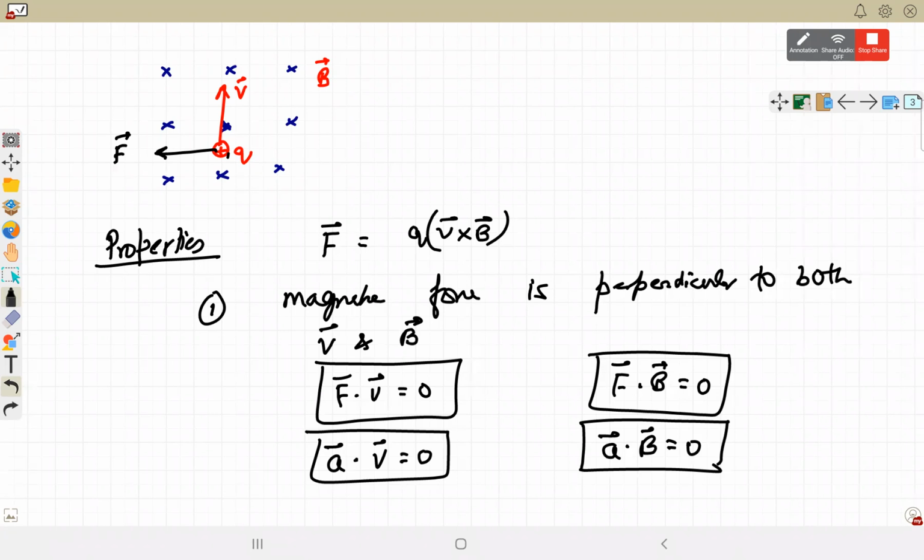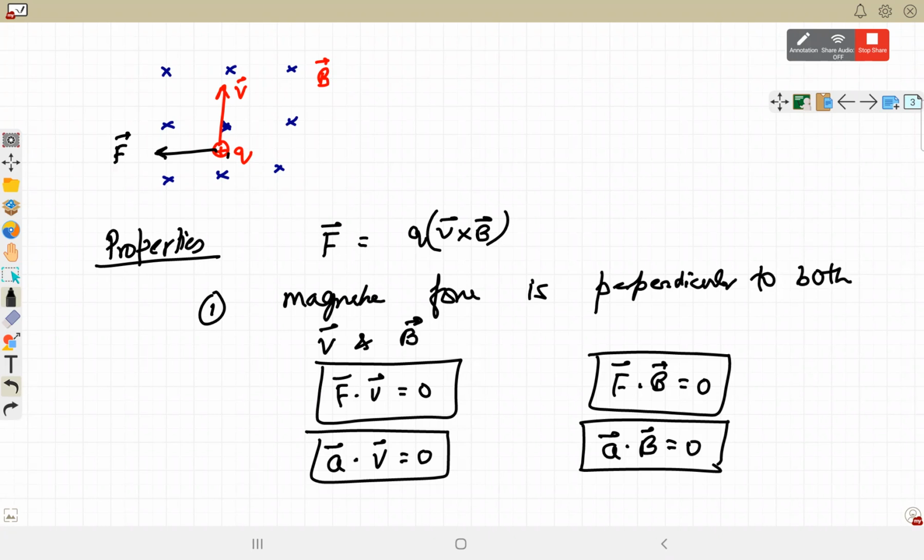There is a displacement. No. This one, force into velocity. Sir, how is displacement related here?